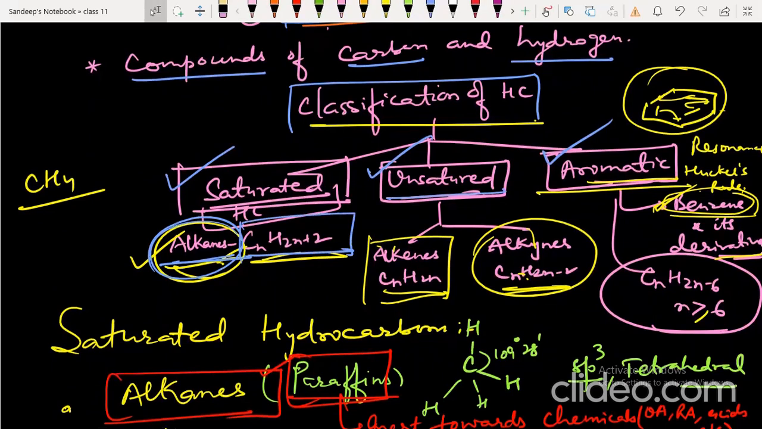Unsaturated hydrocarbons have a double bond or triple bond in their structure. If they have a double bond, they are called alkenes. If they have a triple bond, they are called alkynes. The general formula of alkenes is CnH2n. The general formula of alkynes is CnH2n-2.